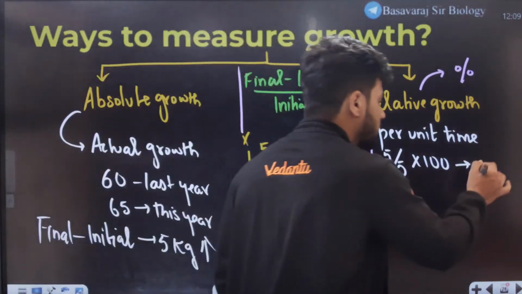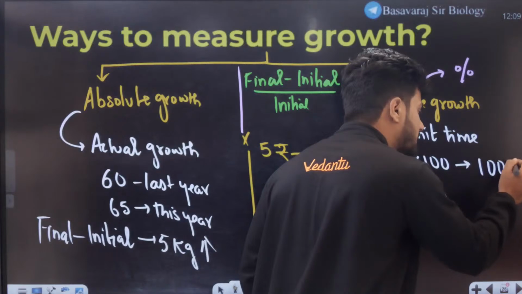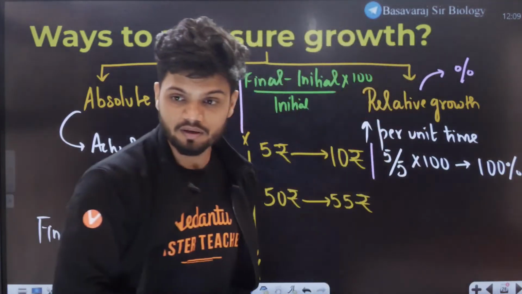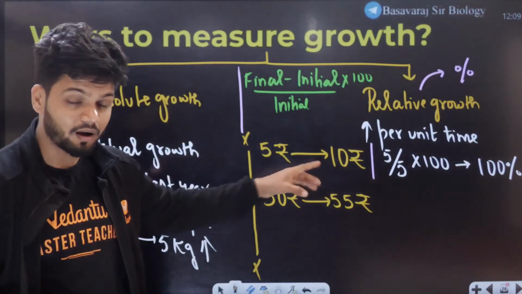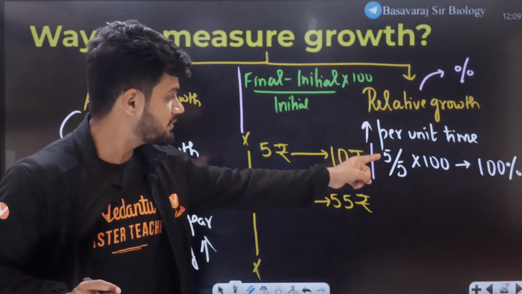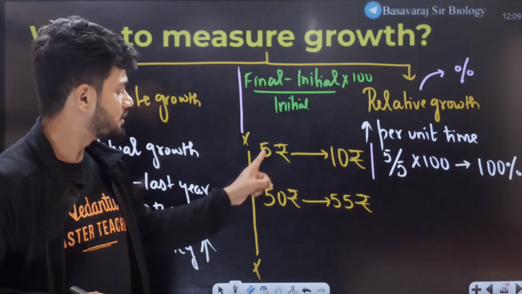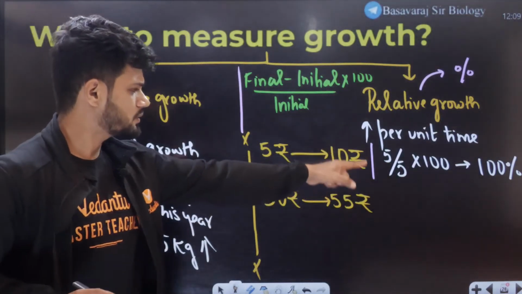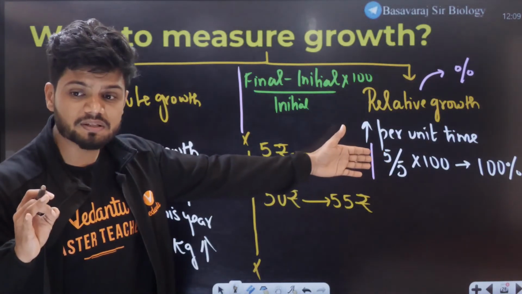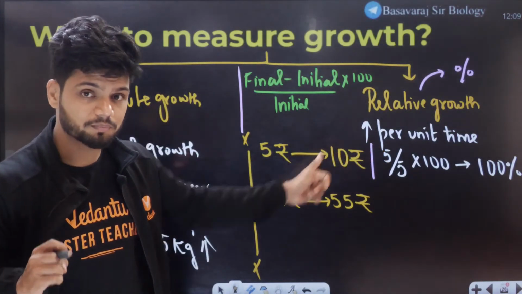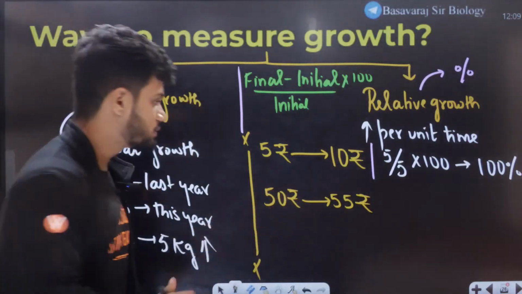So here there is a 100% increase in the money. Final is 10, initial is 5, so 5 by 5 is 1, into 100 is a 100% increase.